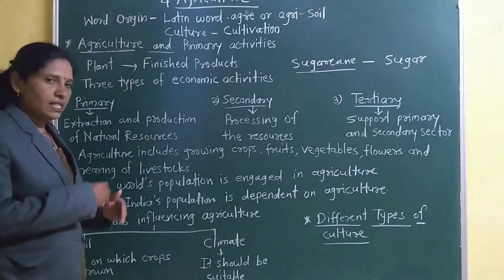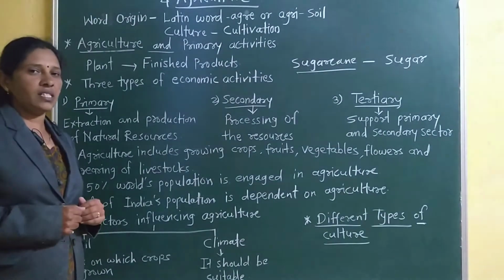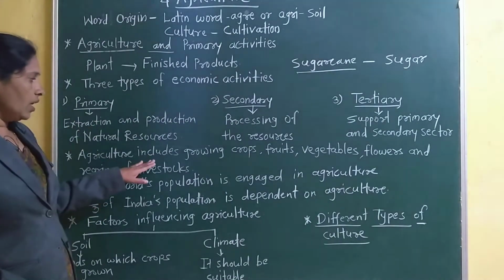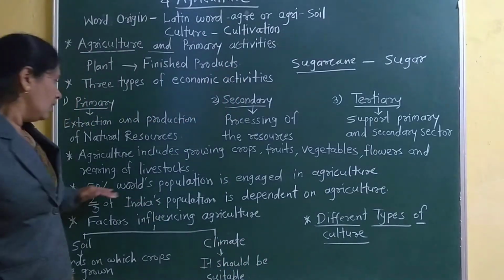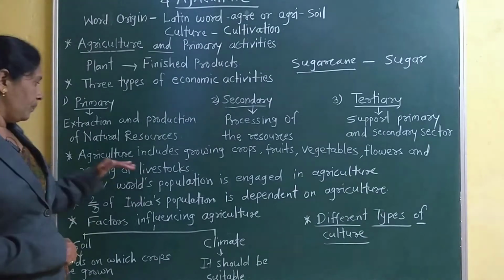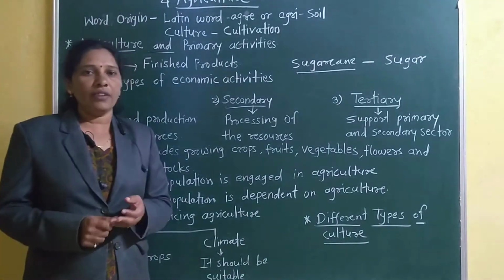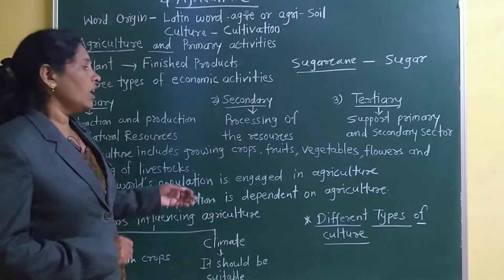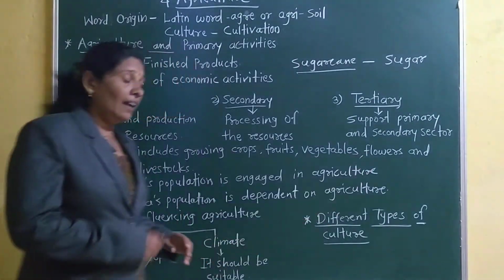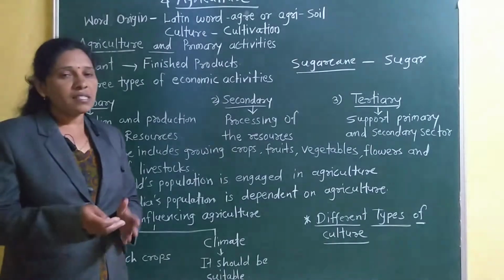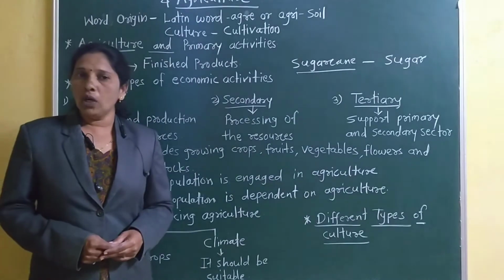Now we will see what is meant by agriculture, means which things are included in agriculture. Agriculture includes growing crops, fruits, vegetables, flowers and rearing of livestock. Growing crops, for example wheat, rice. Again growing fruits, vegetables, flowers and rearing livestock, like buffalo, cow, goat, sheep.